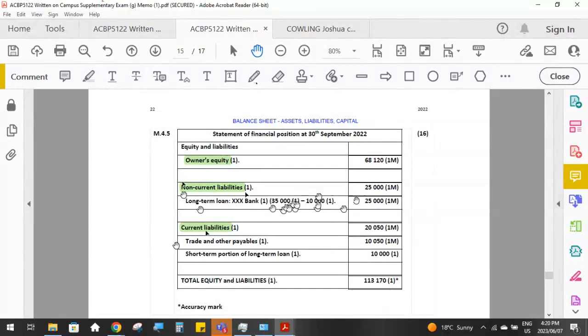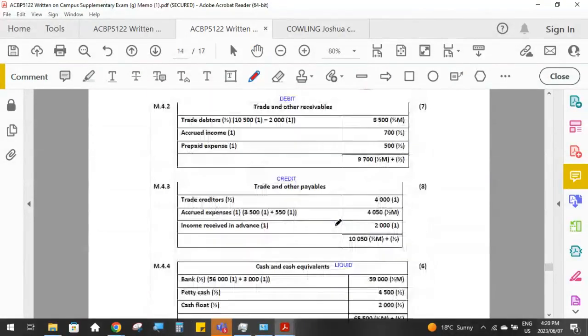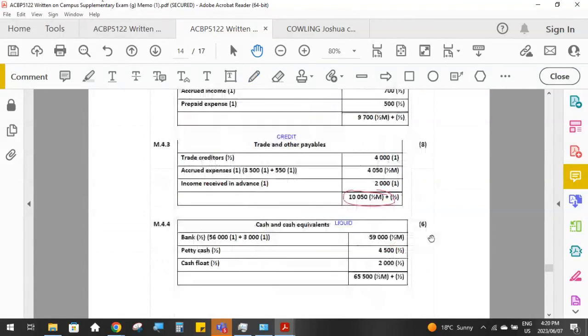And then under current liabilities, we've got trade and other payables, which this amount here must agree to your trade and other payables note. Because remember, these notes are our work-ins for these amounts that will then appear in our statement of financial position.